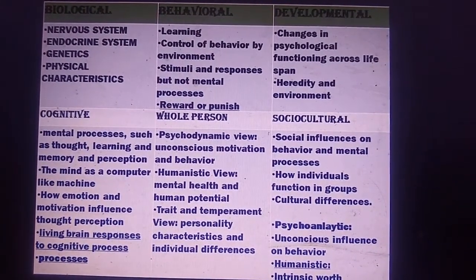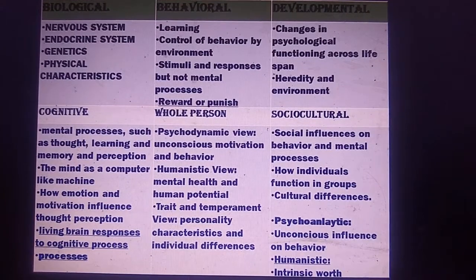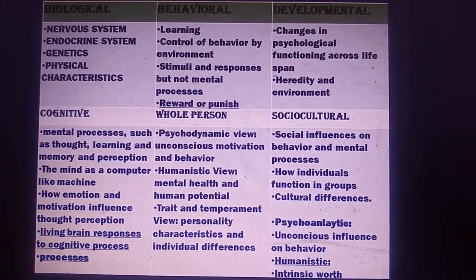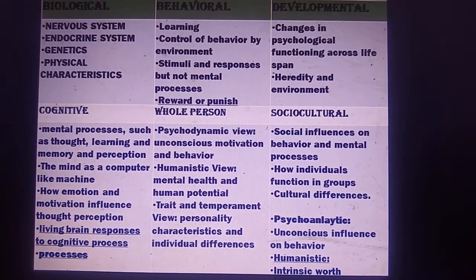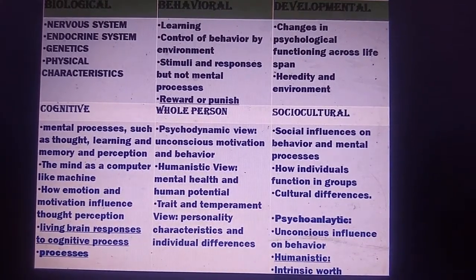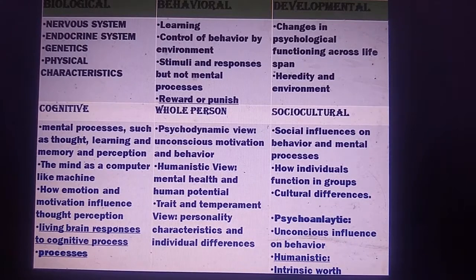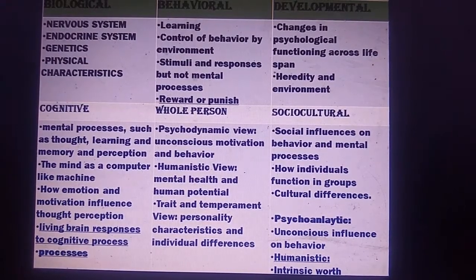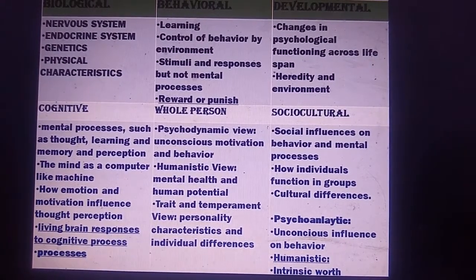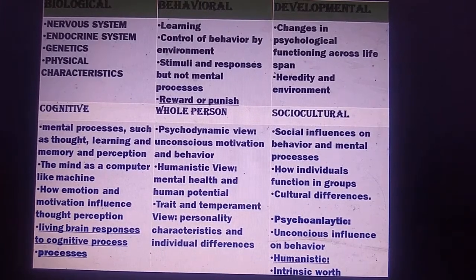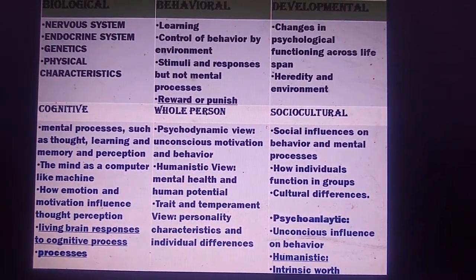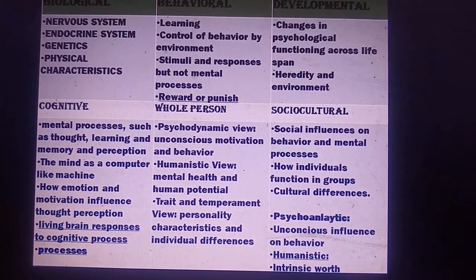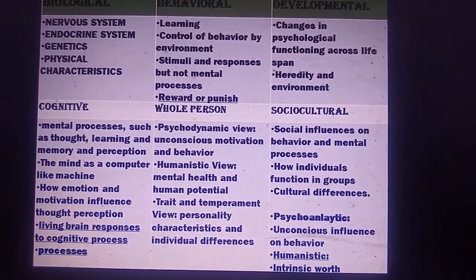So we may be taking some serial CT scan or MRI of the brain, and we are going to observe how the brain is behaving in these situations. Next thing is whole person perspective. Here we are having a humanistic perspective. Humanistic perspective means we are going to see what is the intrinsic worth of a person, whether a person is going to achieve his maximum potential or not. So these are all the concepts which we are going to see in the humanistic view.